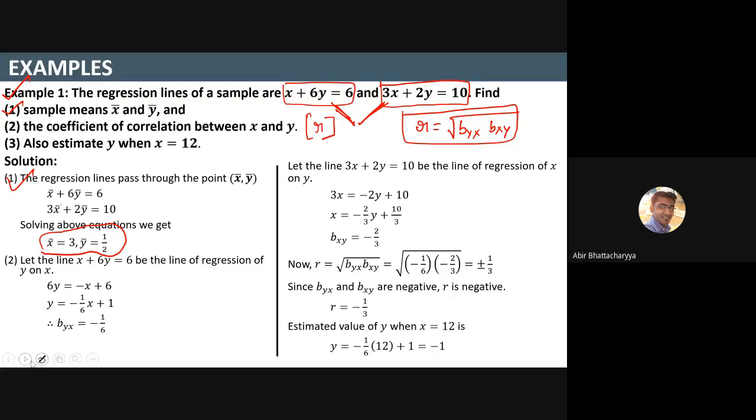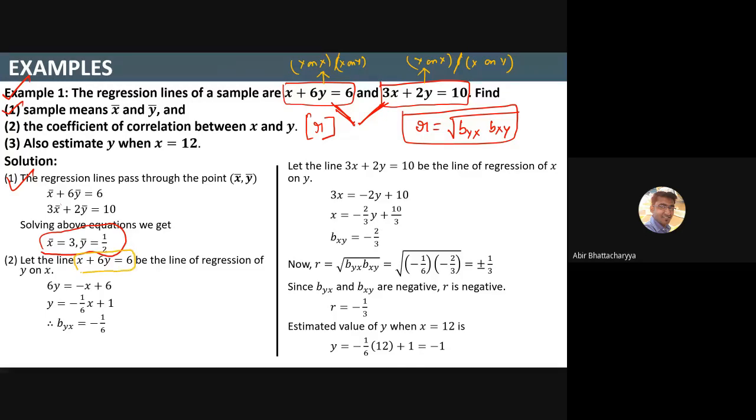Now I don't know among these two equations which one is x on y and which one is y on x. It may be y on x or it may be x on y. I don't know. I have to assume, and I have to decide according to our assumptions, right? So first I assume, without loss of generality,